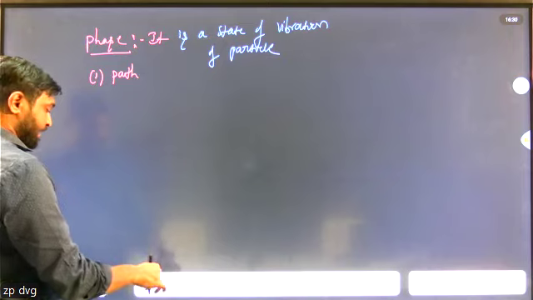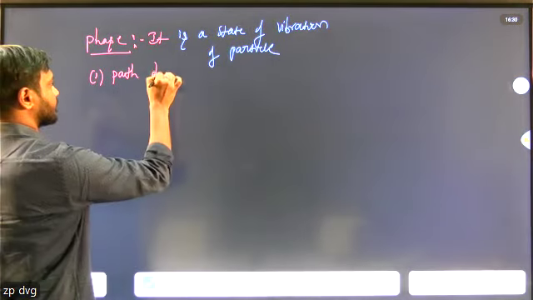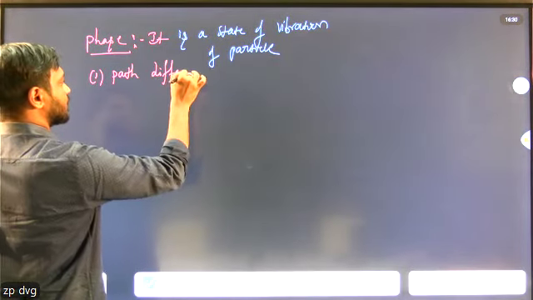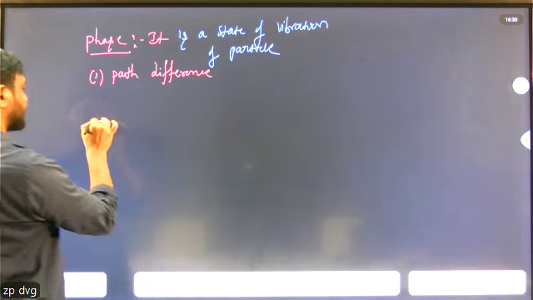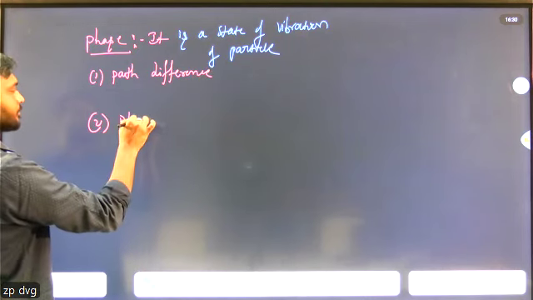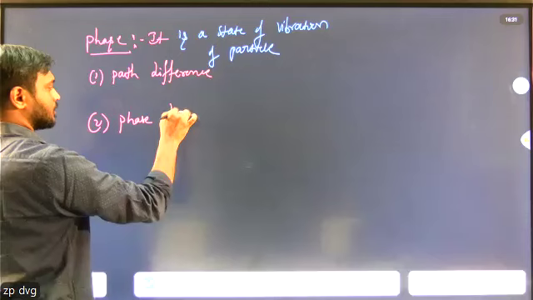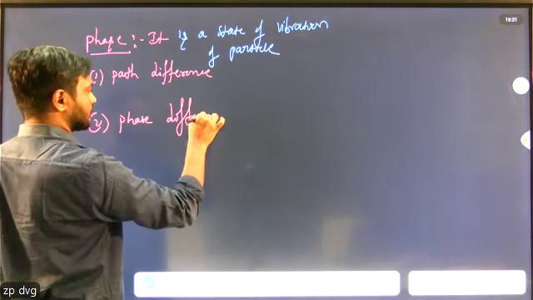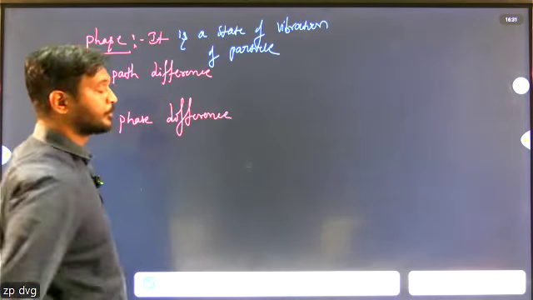And path difference. What is path difference? And the second one is phase difference.